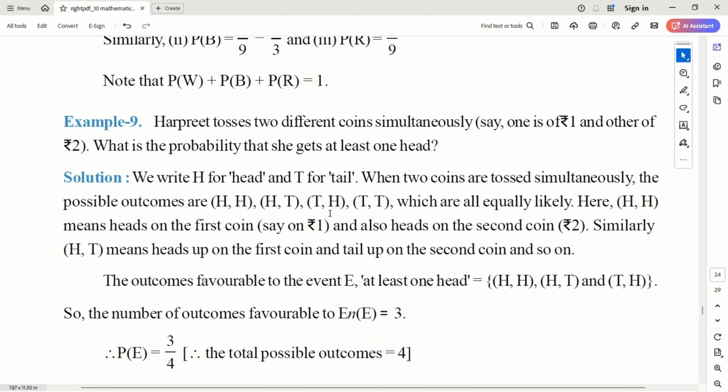Harpreet tosses two different coins simultaneously. Say one is of 1 rupee, the other one is of 2 rupees.